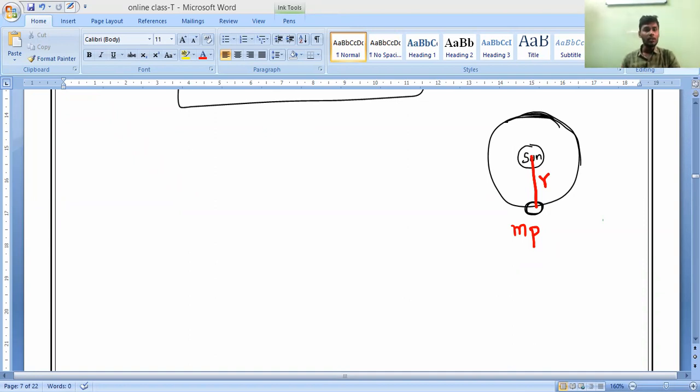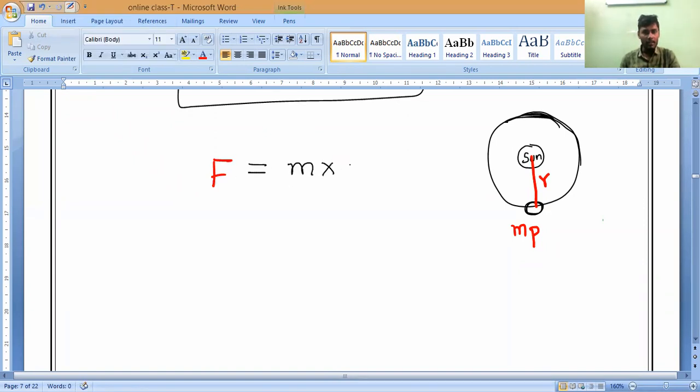So now, what is Newton's second law of motion, guys? Anybody can say? Force F is equal to mass and acceleration. Correct or not? But it is circular motion, so it will turn into what? F net is equal to mass into v square by R. Mass of the planet into acceleration, that means AC. Any doubt till here? AC. Clear, guys?